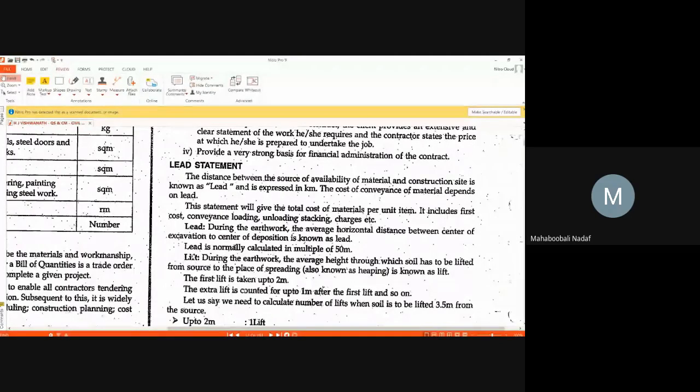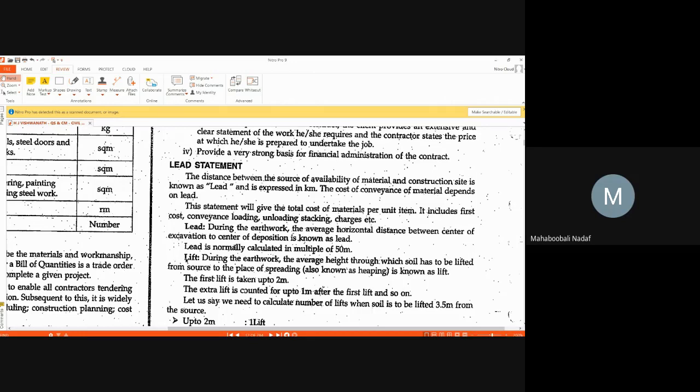Now there is one more term, lift. You are excavating a foundation for a big multi-story building. Up to some depth the rate is one thing; below 2 meter depth the rate of excavation will be different; below 3 meter depth the rate will be different again. This change in rate depending on the depth of excavation is called the lift.